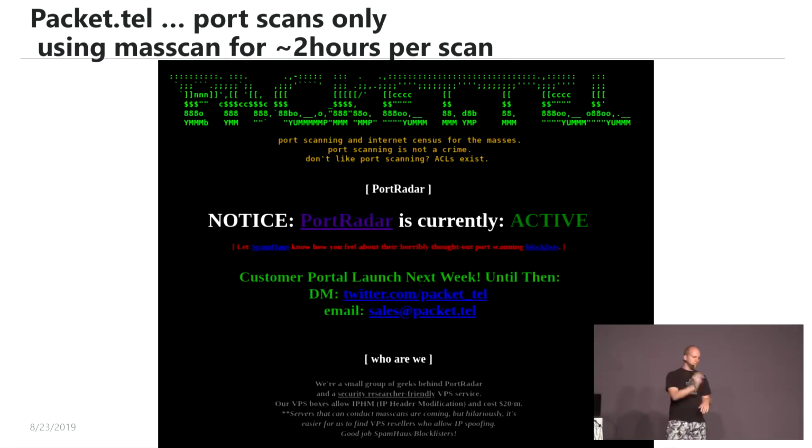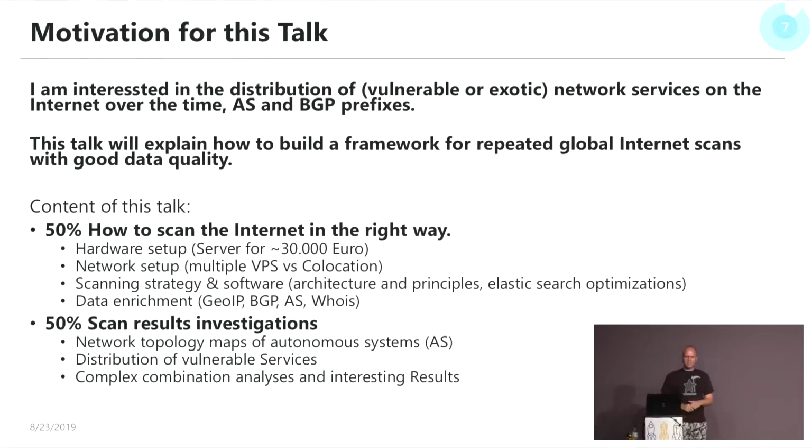And that problem hit Packet-Tel, because their ISP said, oh no, your virtual private server, we will kill it, you cannot scan anymore. There were also some further stories about Packet-Tel, and then they tried to make Spamhaus angry, and in the end, Brian Krebs doxed them, and then they stopped their service. Very fun story. Okay, so this talk is about how to set up an infrastructure for long-term repeated scans.